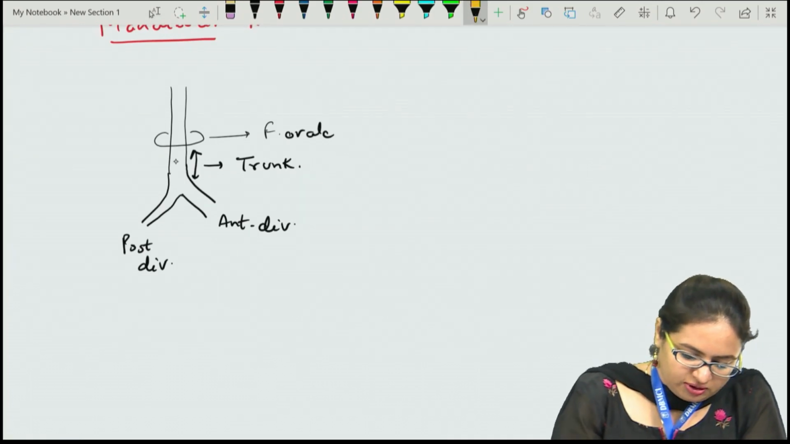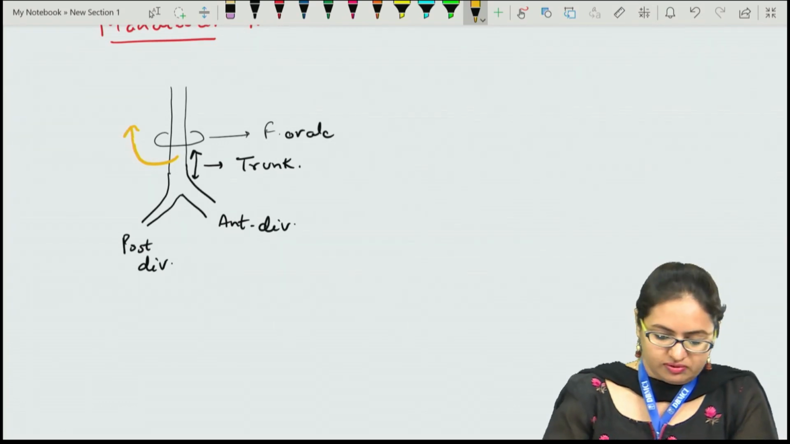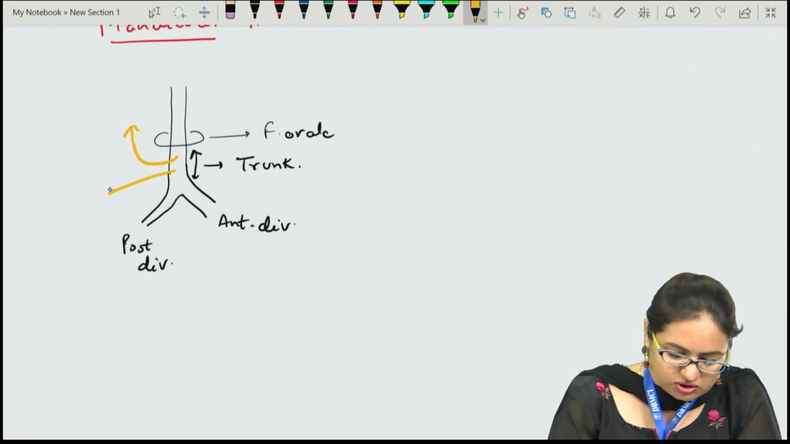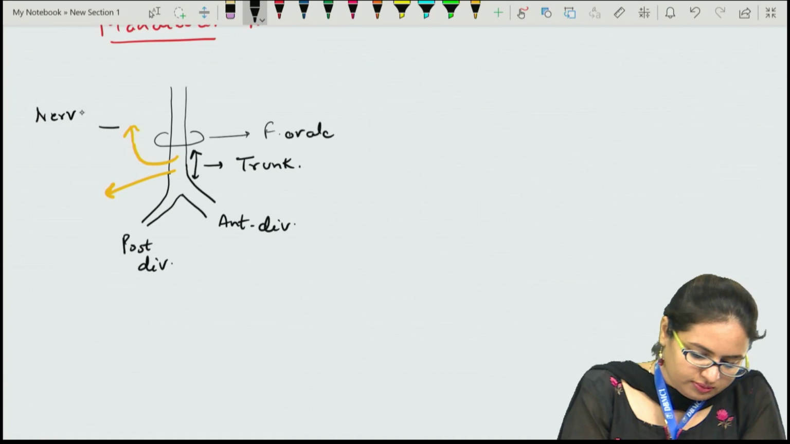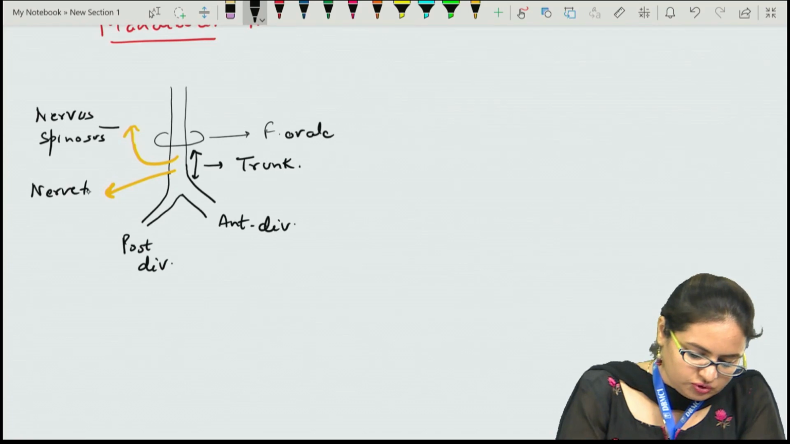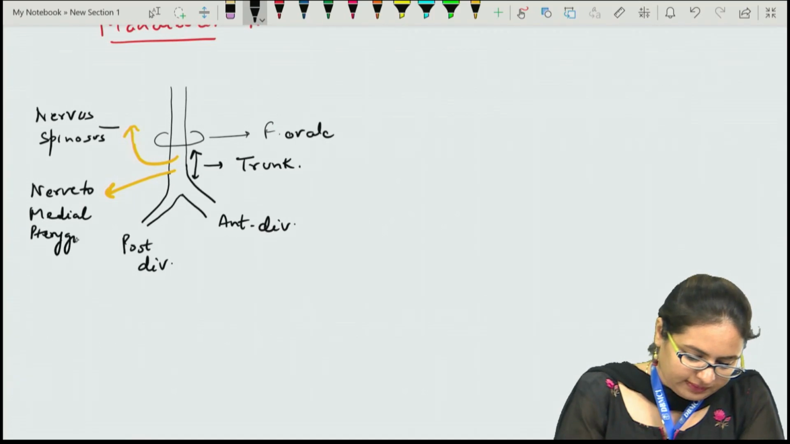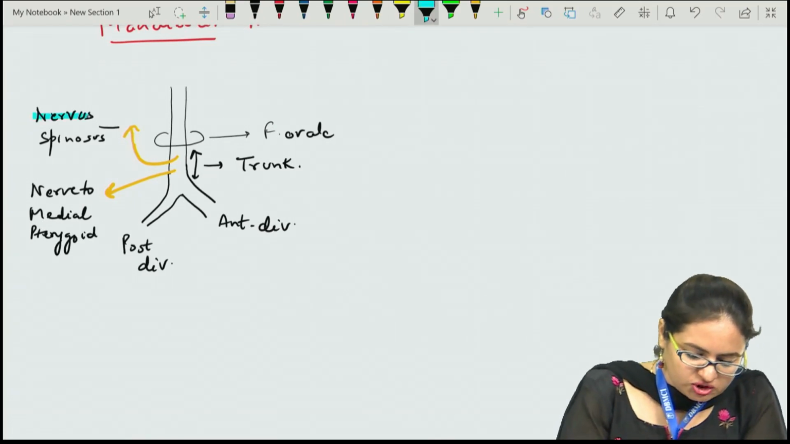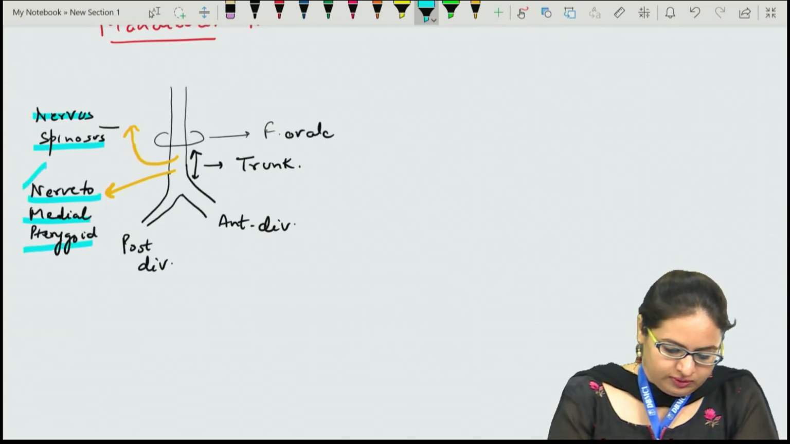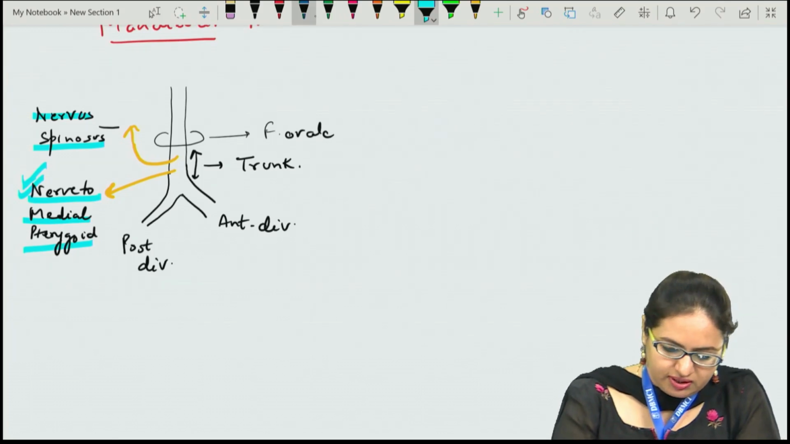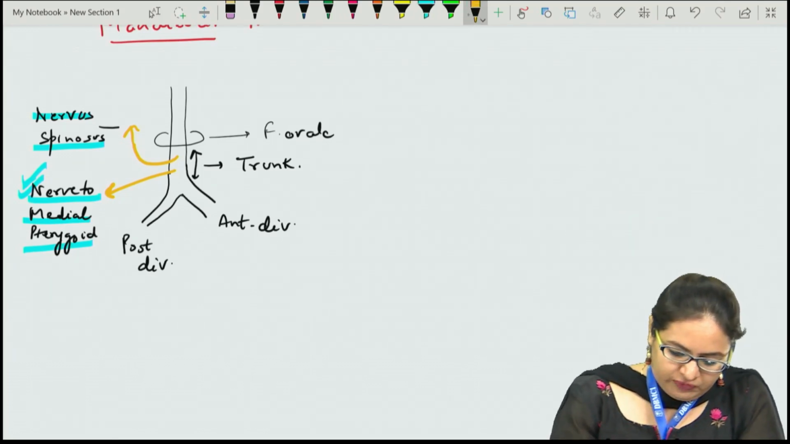Now this trunk of the mandibular nerve gives two branches. One is a branch which will go back towards the cranial cavity, and this is the nervus spinosus. Another is a branch to a muscle, that is the nerve to medial pterygoid. So these are the two branches which arise directly from the trunk. The nerve to medial pterygoid, as we can see over here, is arising directly from the trunk.